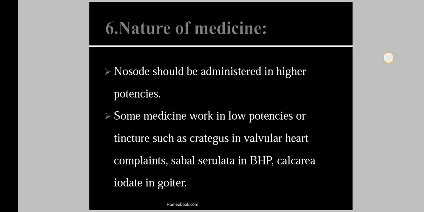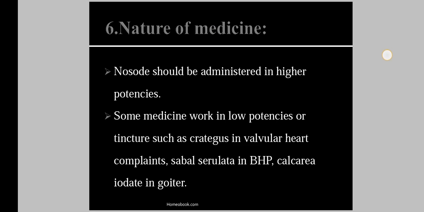Then third point is habit of the patient or the environment. The patient doing intellectual work requires the high potencies, and those doing labor work require the low potencies. Then fourth point is constitution. In sanguine temperament we require the high potencies, and in phlegmatic or melancholic we require the low potencies.